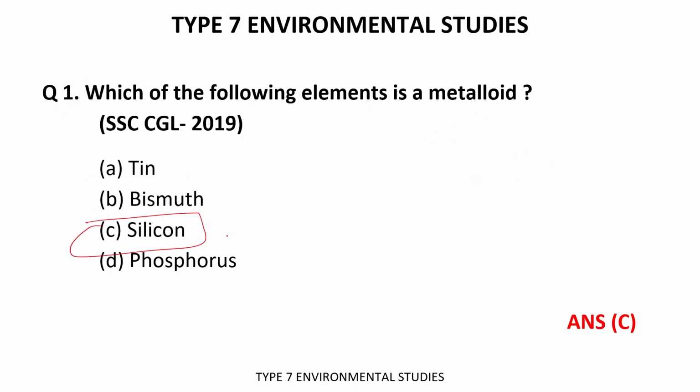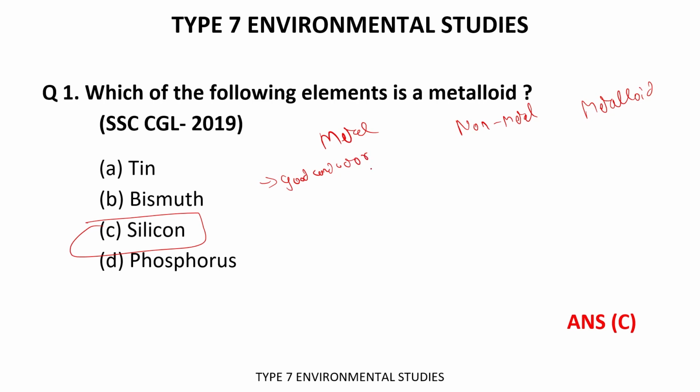The time's up. So the correct answer is C. Silicon is a metalloid. So basically, when we talk about metal, non-metal and metalloid, there are some things which we should keep in our mind.